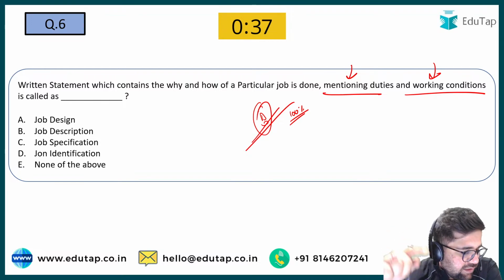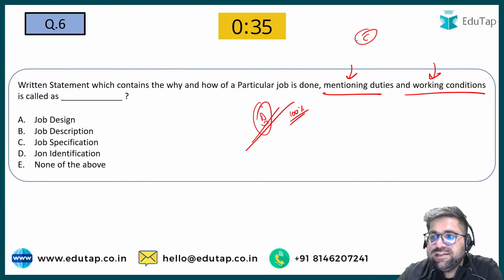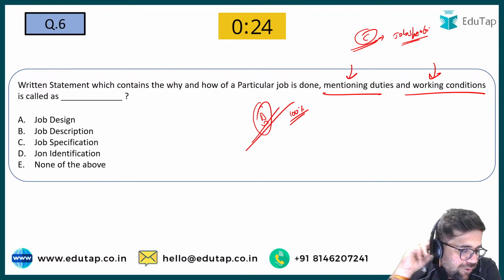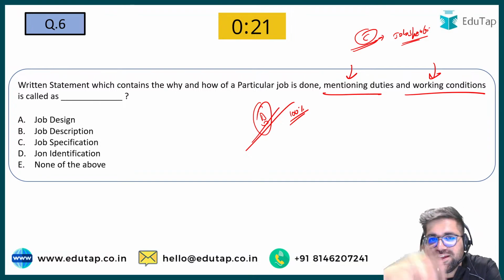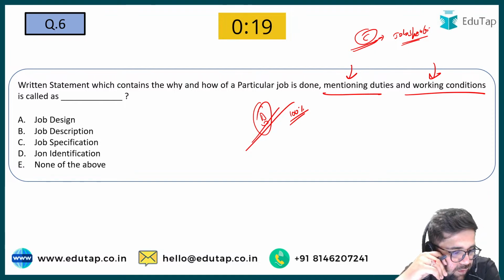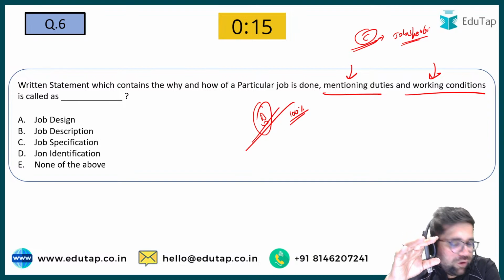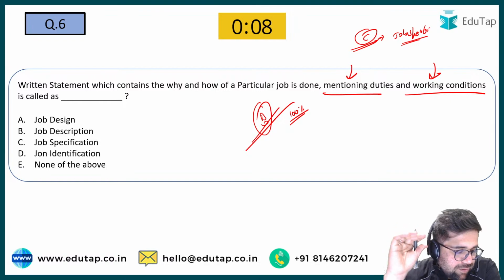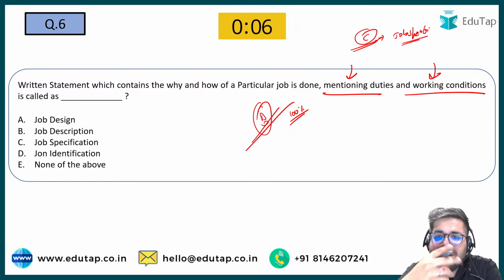Now, the first deviation which I'm seeing is C. Someone in the chat is saying the answer should be job specification. I will come to the answer later on, but first I want to see what the crowd confidence level is. Are they confident or not? Or are they just copy pasting the answers from the other fellow? How many of you are confident? Only one confidence reply I have got from Nilesh. Two others, are you all sleeping? Hello. Please tell me, my friends. Please have some respect for the teacher.